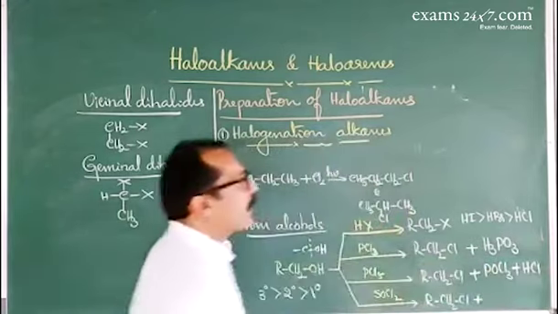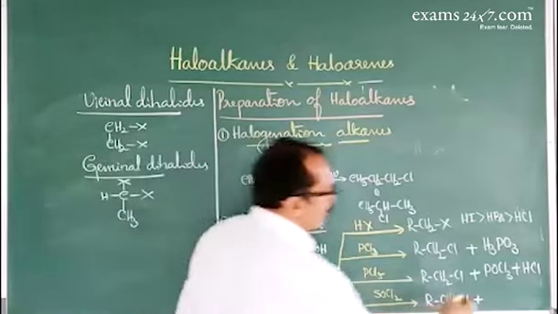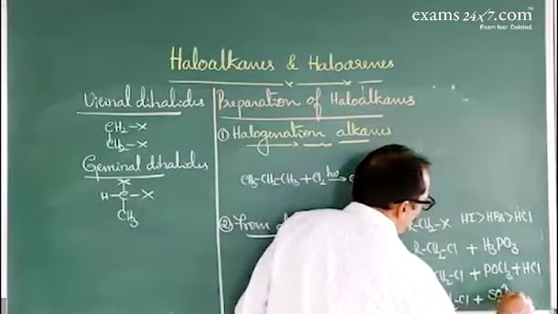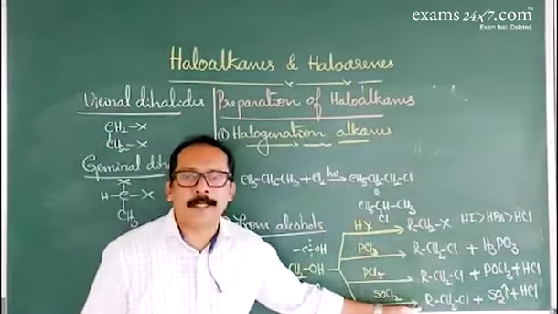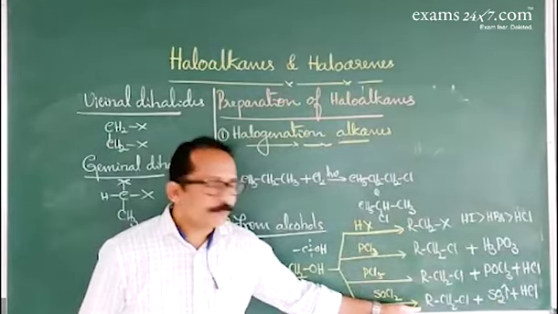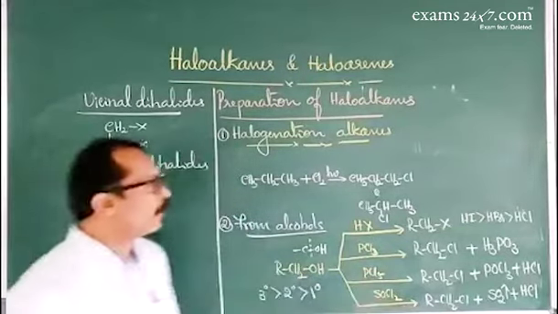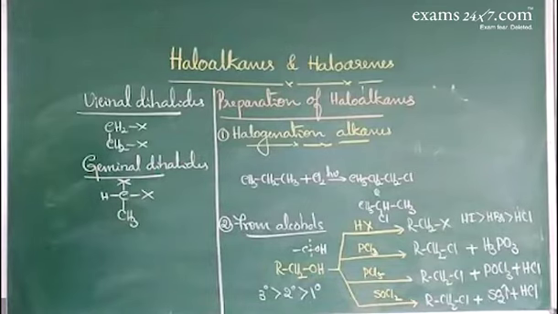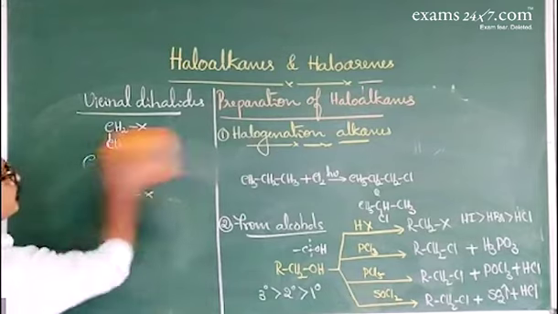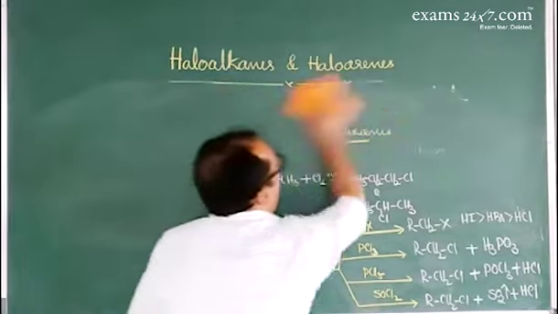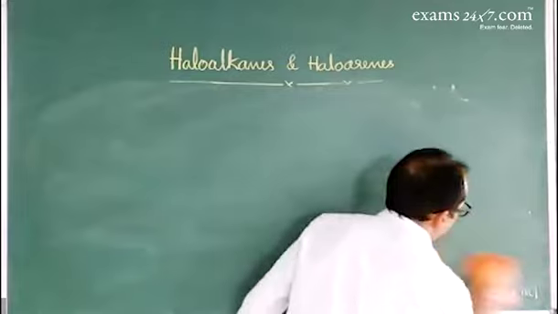When alcohol is treated with thionyl chloride in presence of pyridine, pyridine acts as the base. Here, sulfur dioxide is evolved and HCl reacts with pyridine. Therefore, the obtained chloroalkane is more pure in this method. This method is also called Darzens' method. So this is about conversion of alcohols to haloalkanes. Now, next method from alkenes. Alkenes, by addition reaction, we can convert into haloalkanes.